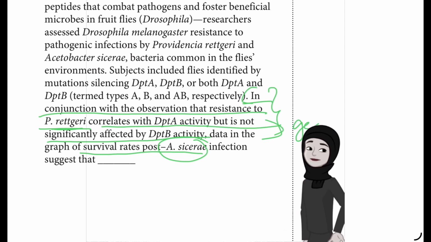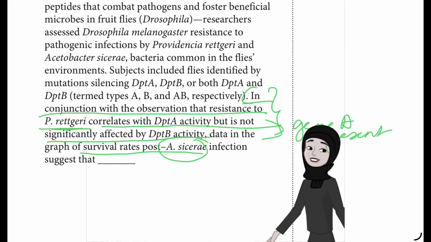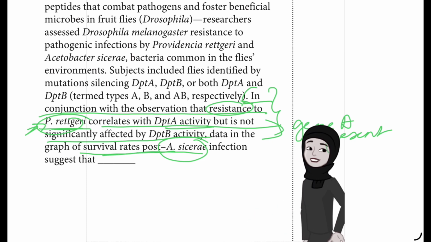Already for P. rettgeri they came to a conclusion that DPTA activity, that means gene A, has to be present and not silenced to survive the P. rettgeri infection.